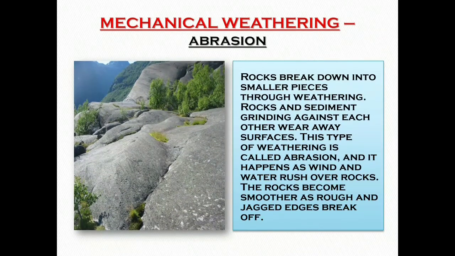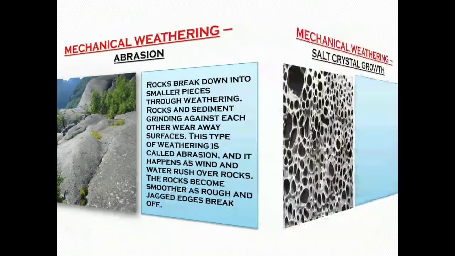Rocks break down into smaller pieces through weathering. Rocks and sediments grinding against each other wear away surfaces. This type of weathering is called abrasion, and it happens as wind and water rush over rocks. The rocks become smoother as rough and jagged edges break off.